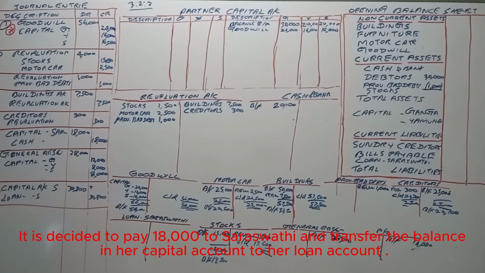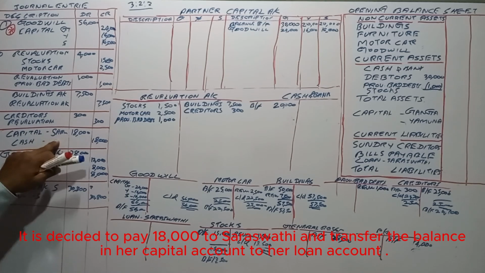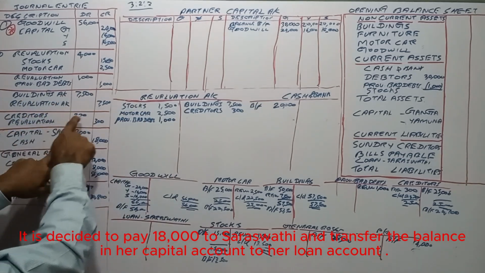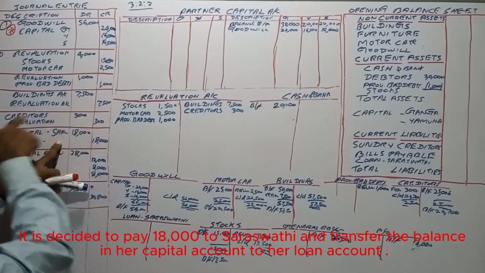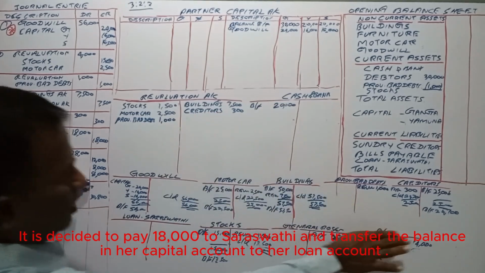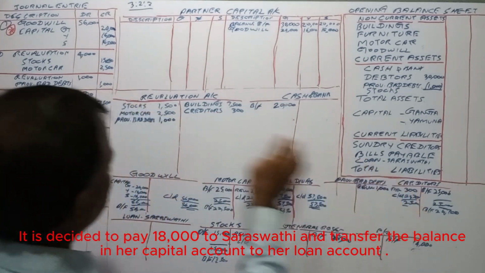It is decided to pay 18,000 to Saraswati and transfer the balance to loan. Here we have passed the journal entries also. Buildings 7,500, and for the creditors gain, creditors account debit and revaluation account credit.